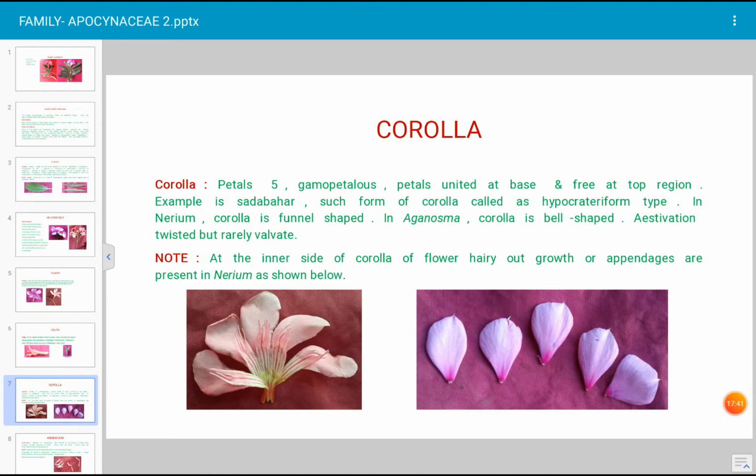Aestivation is twisted, but in several plants of the Apocynaceae family, valvate aestivation also occurs. And a very important point is here. At the inner side of the corolla of the flower of Nerium indicum, as shown in this photograph, some hair-like growths or appendages are present. This is a characteristic feature of Nerium indicum, and even such minute characteristics play a very important role in the identification of the plant.